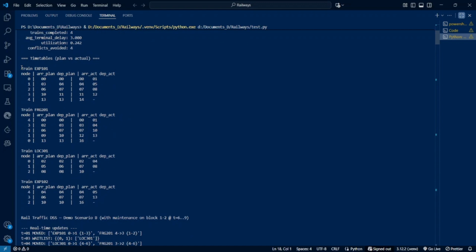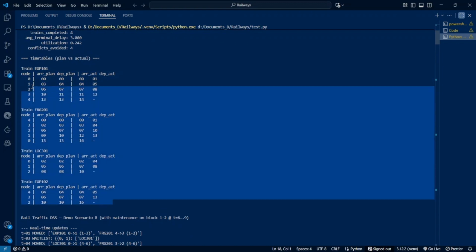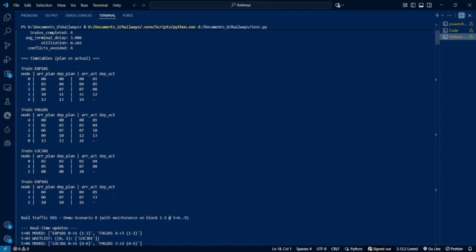And these are the timetables, planned versus actual, for all the 4 trains. We'll take an example to understand how the conflict resolution is taking place. For Express 101, at node 2, it is planned to arrive at 6. Also we can see that Freight 201 is planned to arrive at node 2 at 6 time units only. So these are clashing. As Express 101 is higher on the priority level, we will pass Express 101 first and make Freight 201 wait. So these are the planned arrivals, which are the actual timetables.